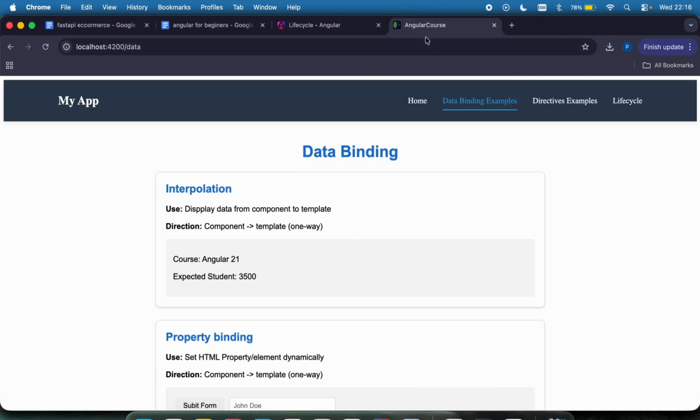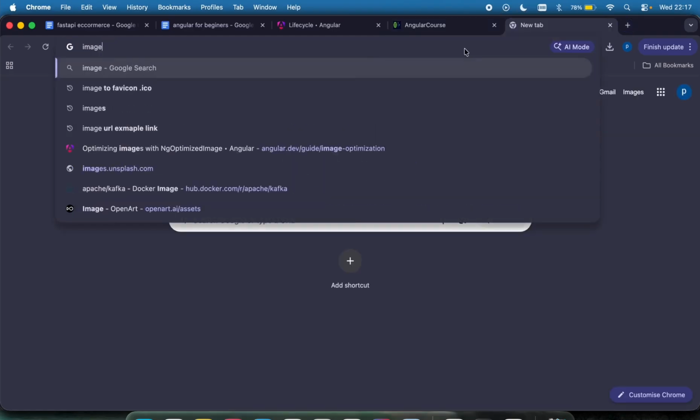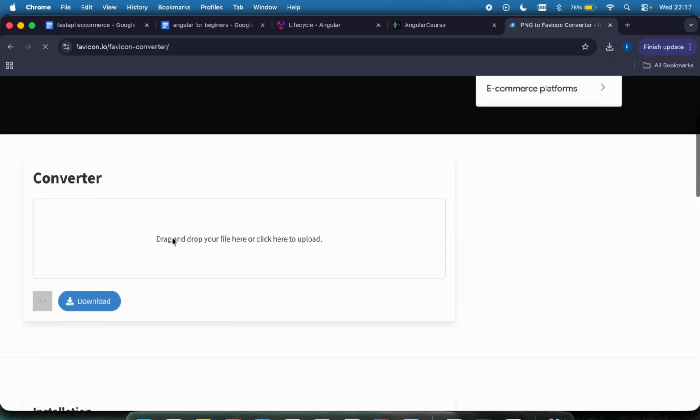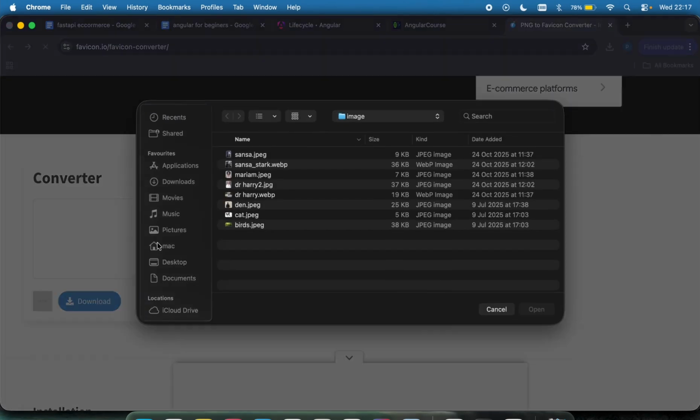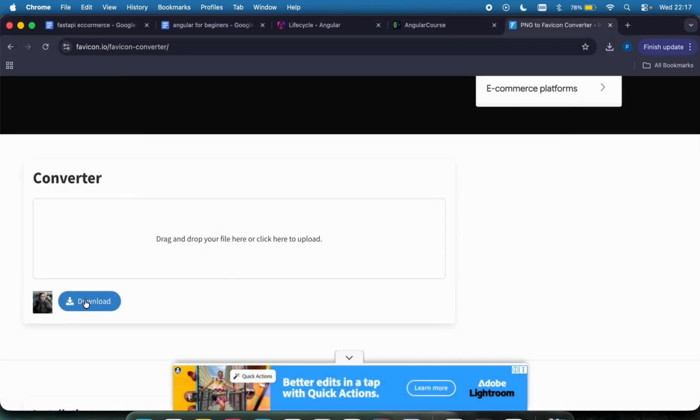So alternatively, there are other ways to do this. Let's say I want to use a different logo. I can come right here and just say image to icon. I want to change my image to an ICO file. I'm just going to go to this website, favicon.io, click on that. And then I'm just going to drag an image here, and it's going to convert it to an ICO file. So just click on like that. I'm just going to select this image right here, which is Sansa. I'm just going to open that up, click download, and that has been downloaded for me.